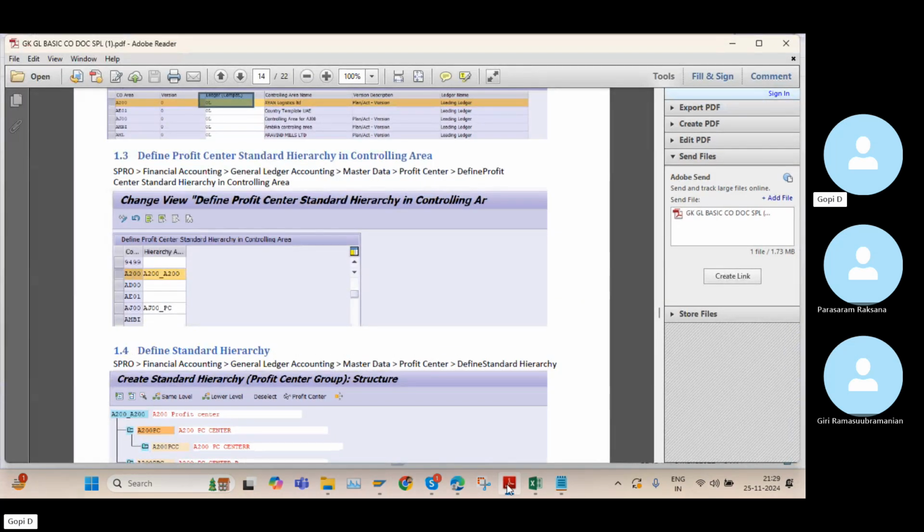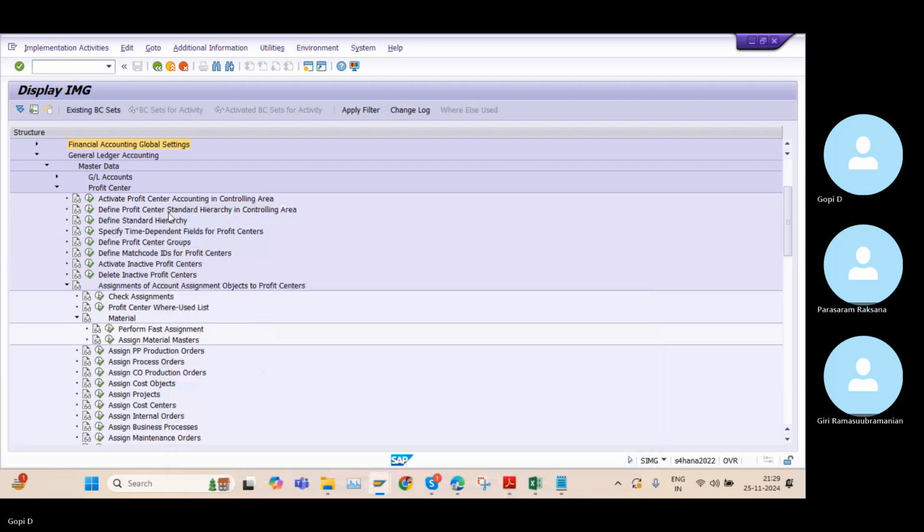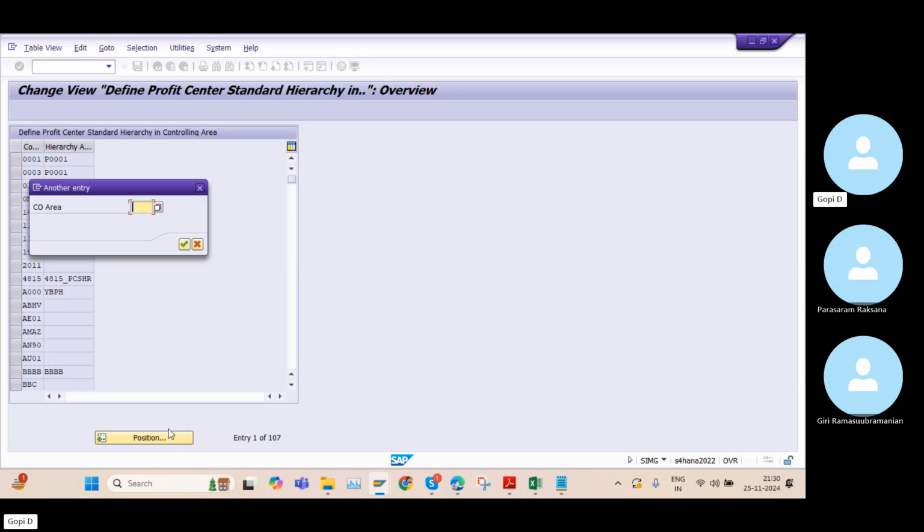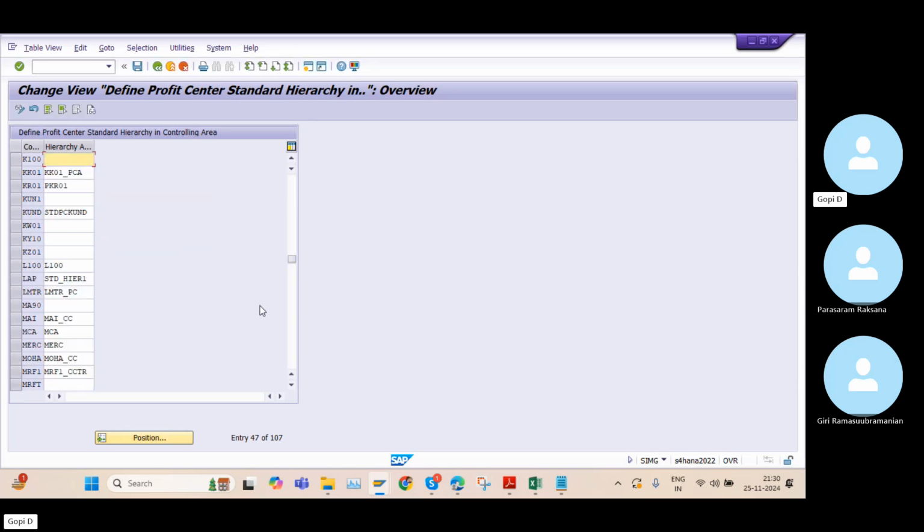So this one, define profit center standard hierarchy. And what is my controlling area? K100. So here I will mention K100 underscore K100. Click on save.